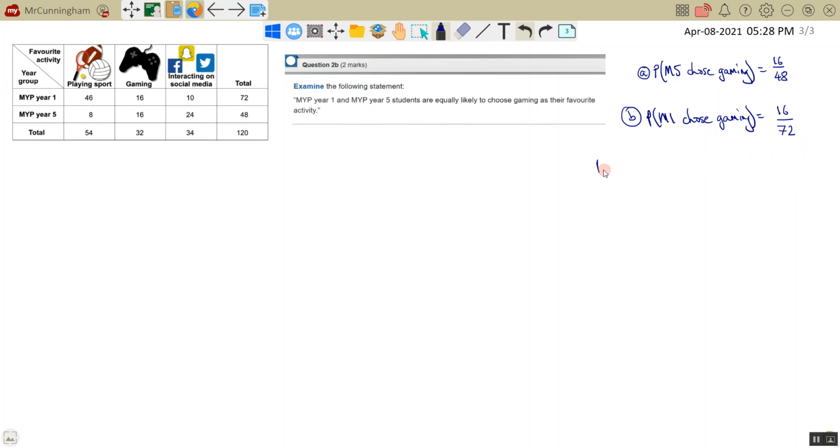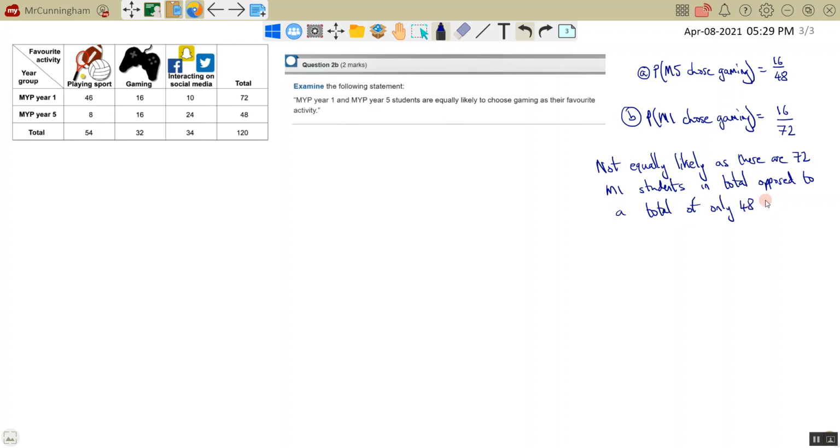So we can say it is not equally likely, as there are 72 M1 students in total, as opposed to a total of only 48 M5 students.